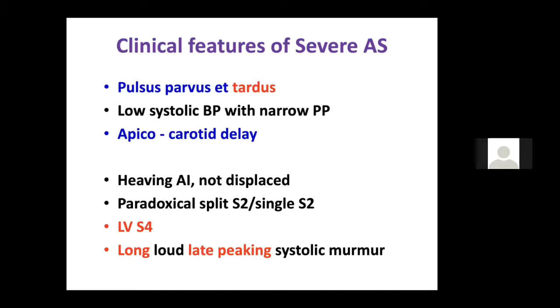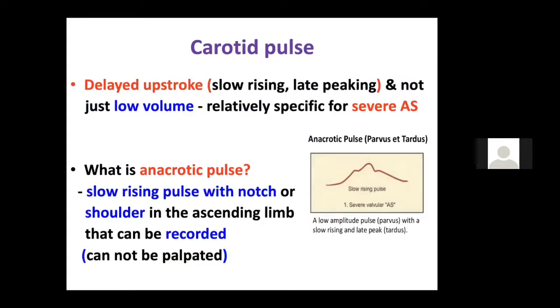And then is an LV S4. A palpable LV S4 usually tells that the aortic stenosis is severe, and even an auscultatory LV S4 will tell that the aortic stenosis is severe, and it tells that the gradient between the LV and aorta is more than 75 millimeters of mercury. So it can even tell you the gradient between the LV and the aorta. Next is the late peaking murmur. A long murmur and a late peaking murmur is suggestive of severe aortic stenosis. So these are the points to tell that an aortic stenosis is severe.